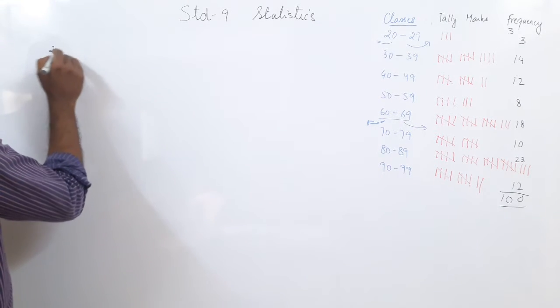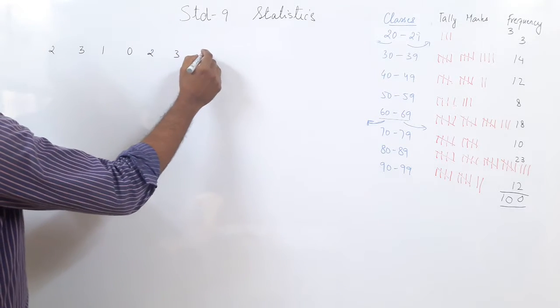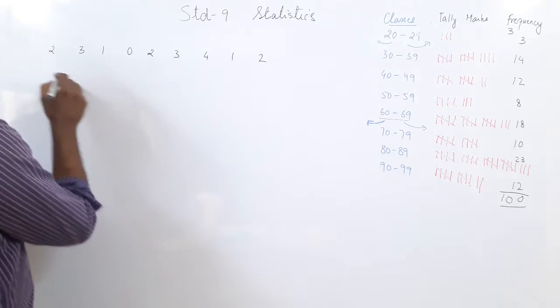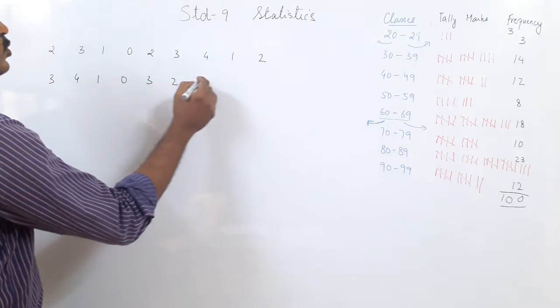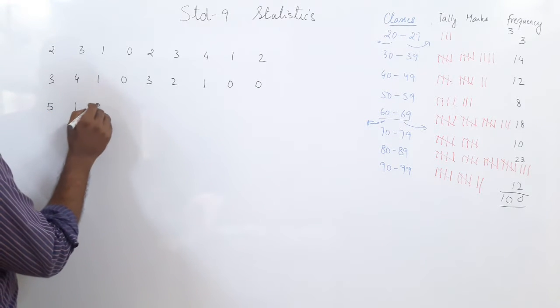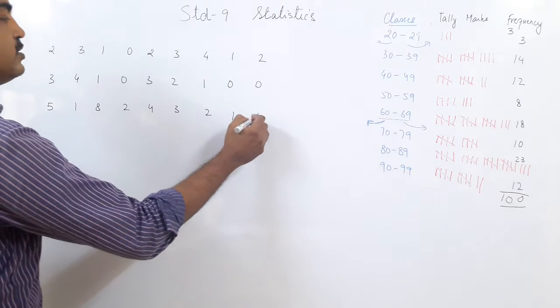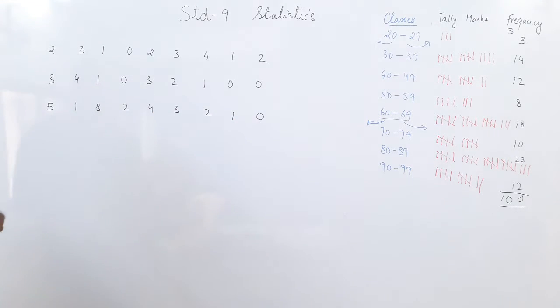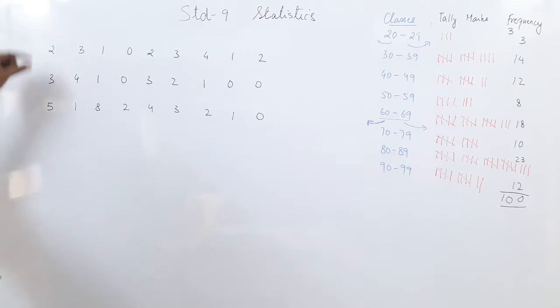Some have got 2 children, some have got 3, some have got 1, 0, 2, 3, 4, 1, 2, 3, 4, 1, 0, 3, 2, 1, 0, 0, 5, 1, 8, 2, 4, 3, 2, 1, 0. Now what I have done here, I have taken a survey of the families and asked them how many children the family has. Some have got 2 children.